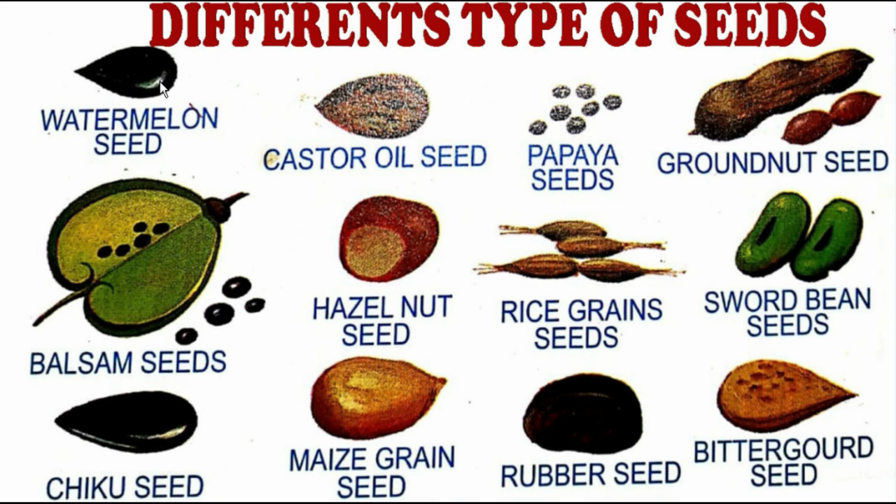Now today we have seen the different types of plants. Many different types of plants are there in our surrounding, yes, and there are beautiful different types of leaves also, and there are different types of seeds. So our plants are full of wonders.